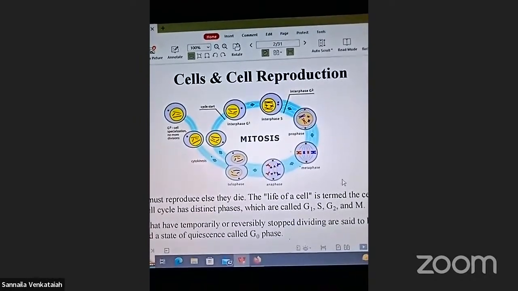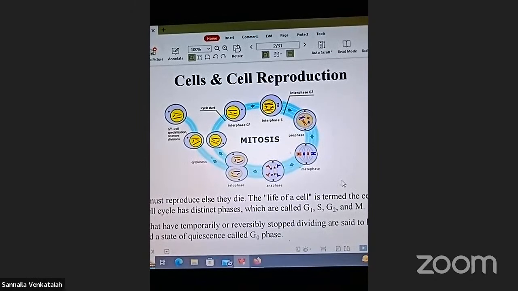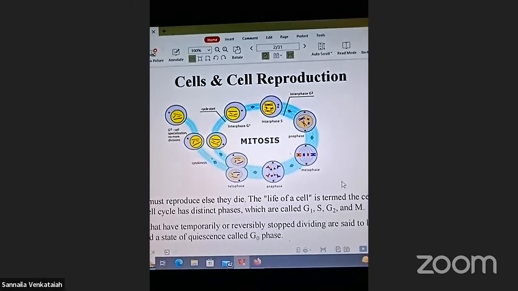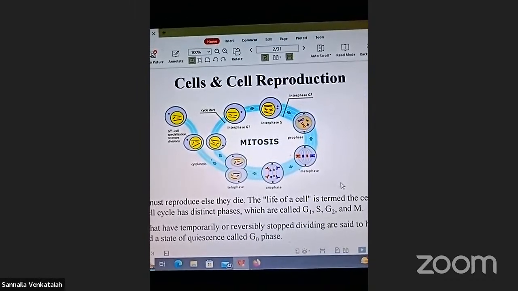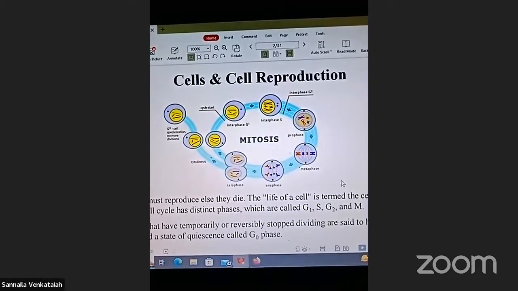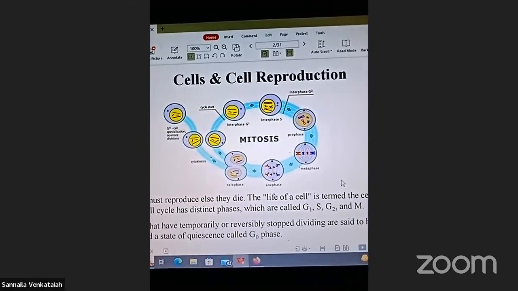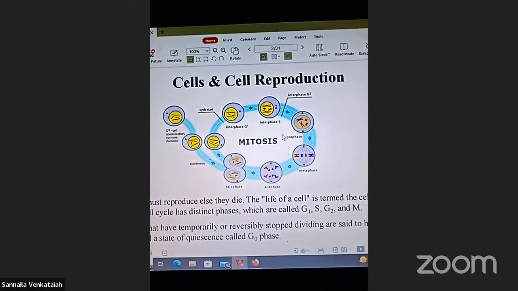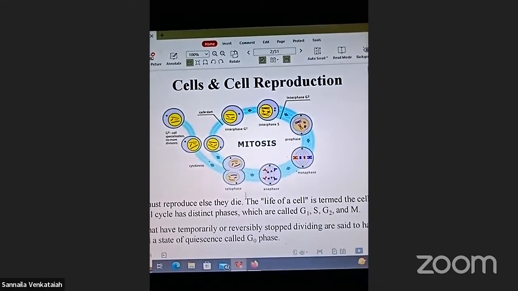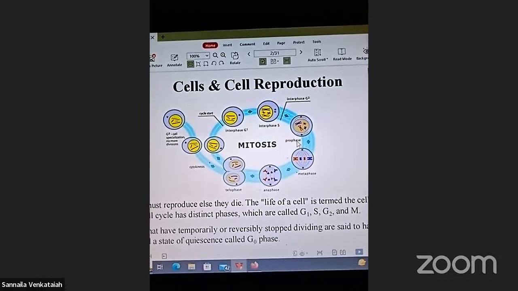Cell reproduction, mitosis process, meiosis process. Interphase, G1 phase, G2 phase, prophase, metaphase, anaphase, telophase, mitotic division. Right?